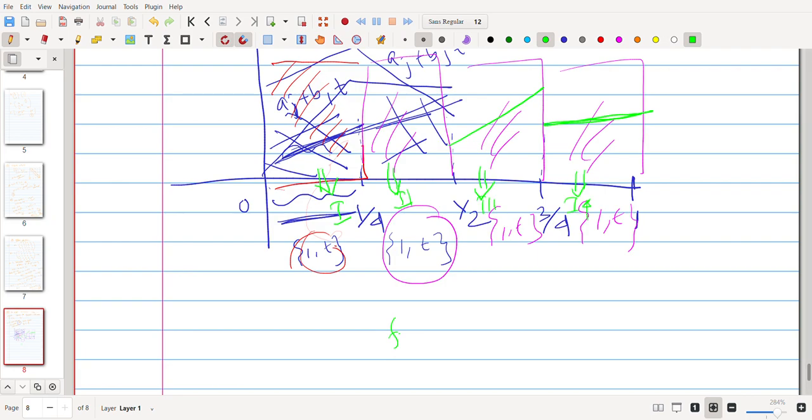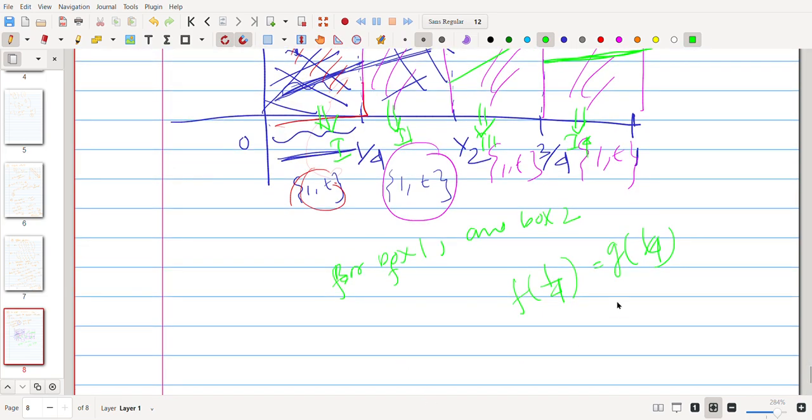Just as an example, for box 1 and box 2, we should have f of 1 by 4 equal to g of 1 by 4, if this section is f and the other section is g. So we have another restriction. Again, we have a restriction at 1 by 2, and again at 3 by 4. So in particular, we have three restrictions.